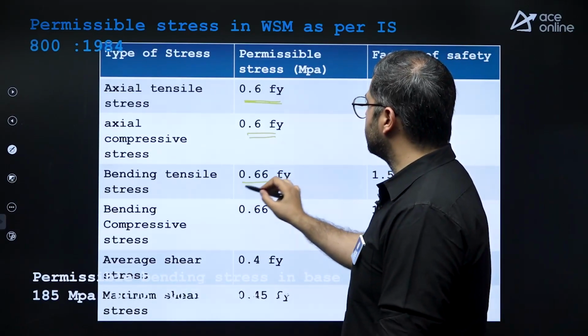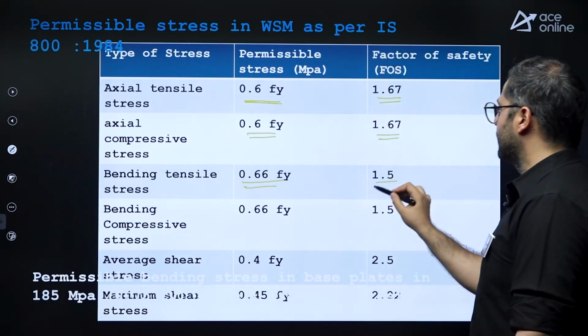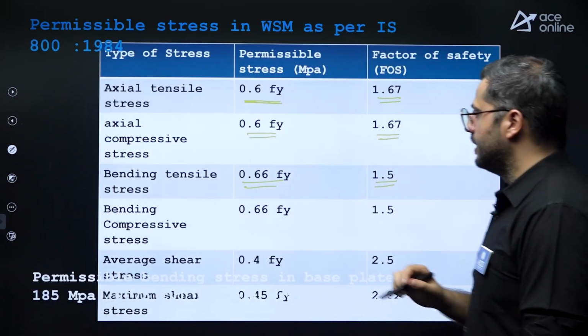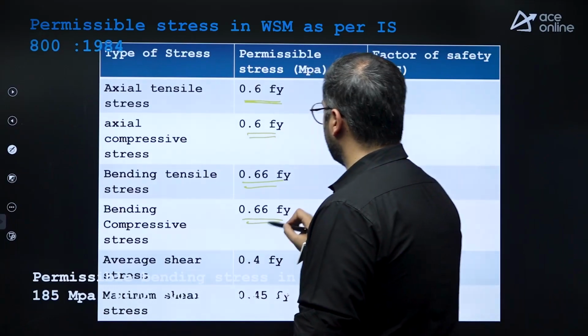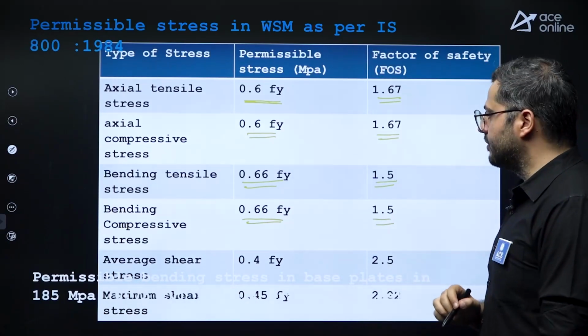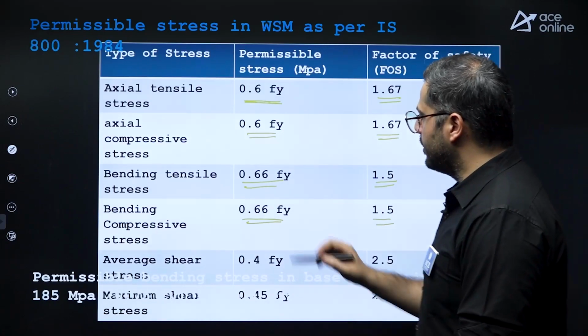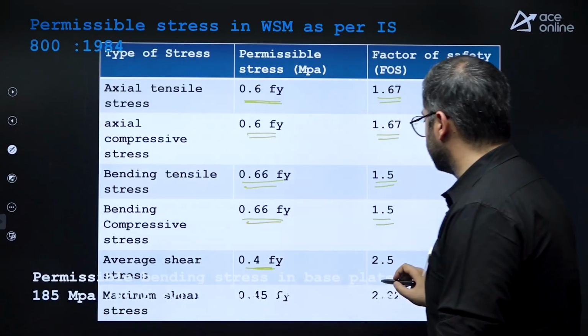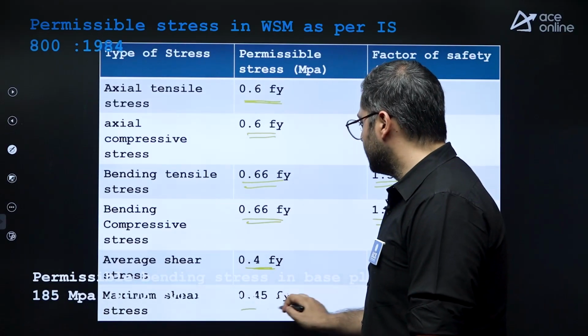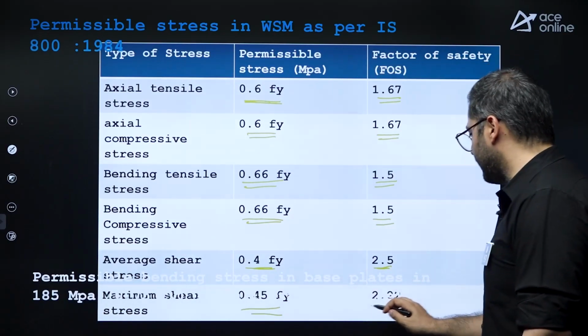Bending tensile stress, it is 0.66 times Fy. Again, this is 1.5 partial safety factor. Bending compressive stress, this is 0.66 times Fy. And again, partial factor of safety is 1.5. Average shear stress, this is 0.4 times Fy. It is 2.5. And maximum shear stress, this is 0.45 times Fy.